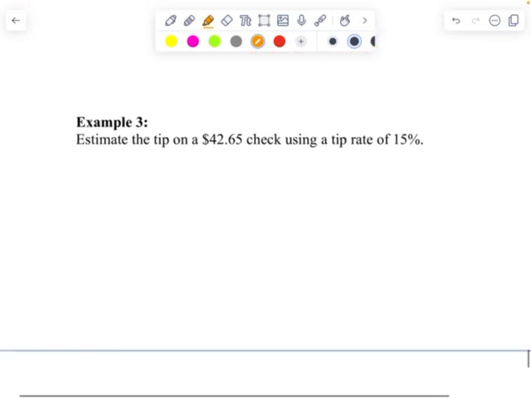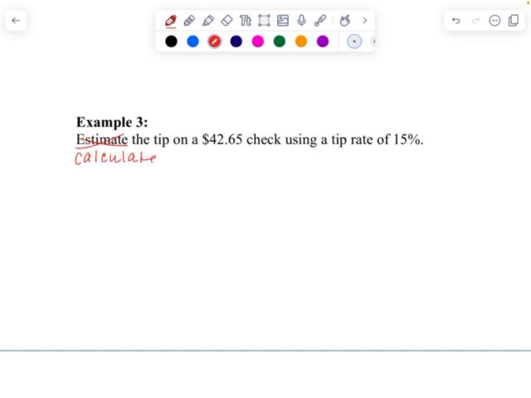So let's look at example 3. It says estimate. We're going to actually calculate the tip on a $42.65 check using a tip rate of, let's do 20%. 15% would be considered low, so maybe you didn't have great service or you didn't have great food.